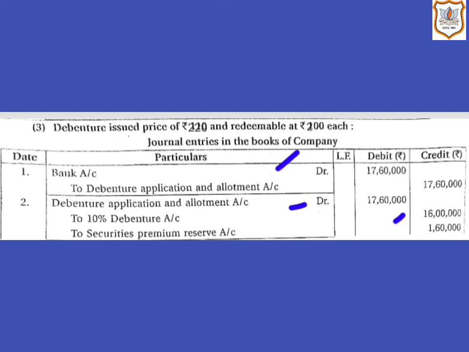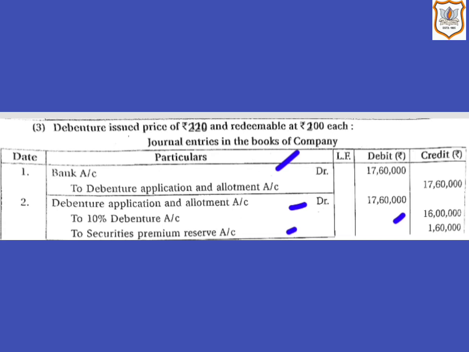Then securities premium reserve account will be credited. It is capital profit for the company. It will be credited by rupees 1 lakh 60,000, that is 8,000 debentures multiplied by rupees 20. Rupees 20 is the premium amount per debenture, that is premium received at the time of issue of debentures, that is 1 lakh 60,000.